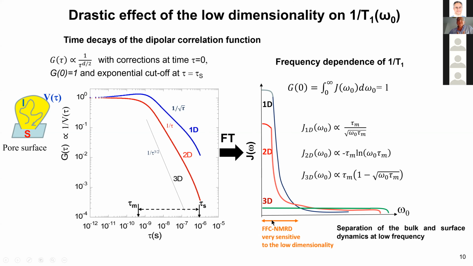So what is important is the frequency range of field cycling, which is between kilohertz and 40 megahertz. That's the range of field cycling. Field cycling in NMRD is very sensitive to low dimensionality. And this is the domain where you also observe the surface effect. And also at low frequency you can separate the bulk and surface dynamics.